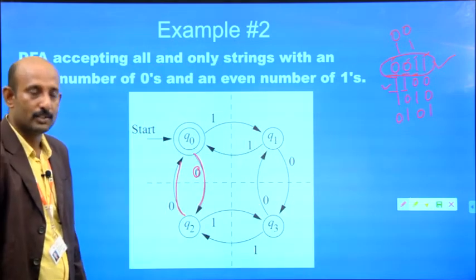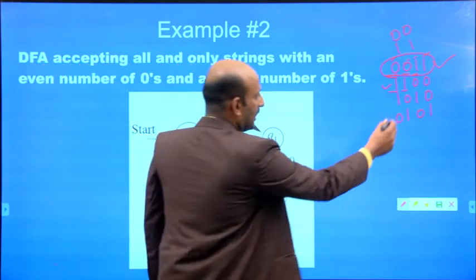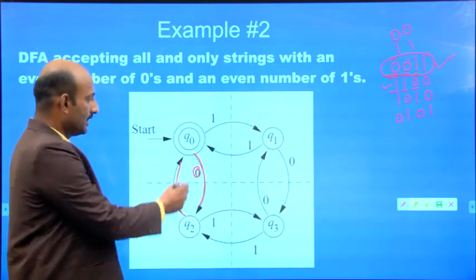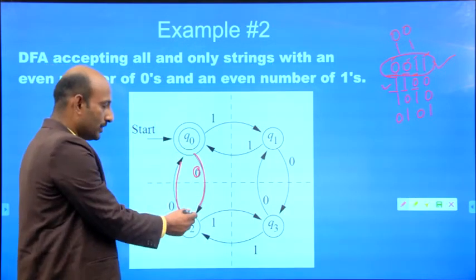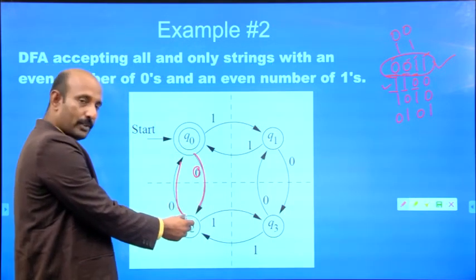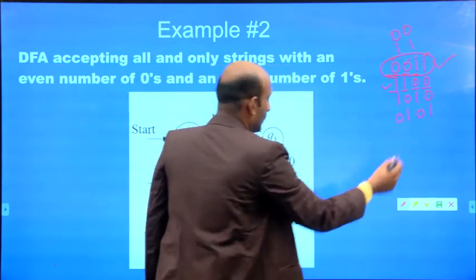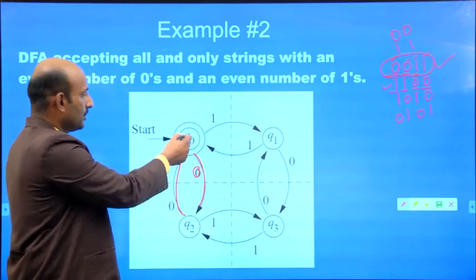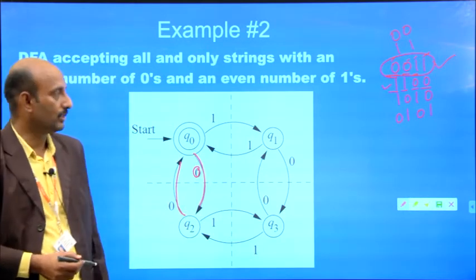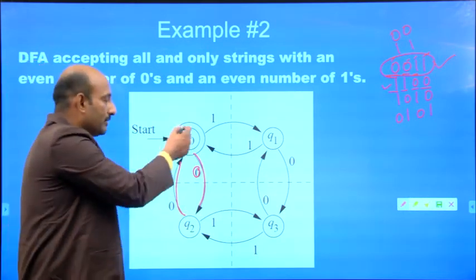The next input symbol is 0. For the state Q0, if you apply the input 0, it goes to the state Q2, and again one more input, another 0. For Q2, it goes to the state Q0. So that is valid. It reached the final state.